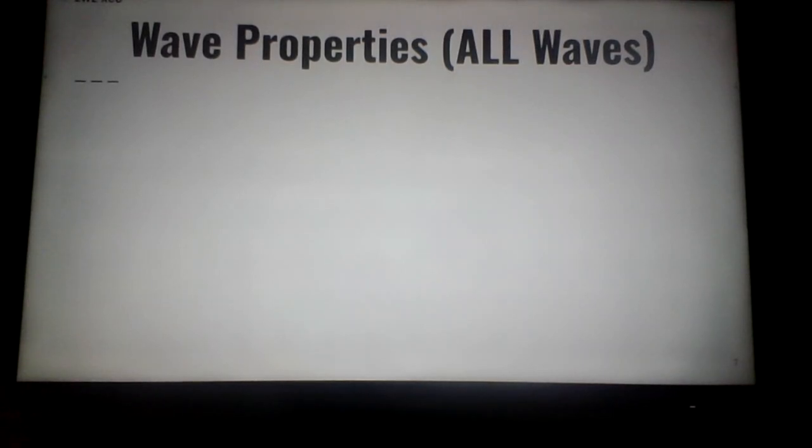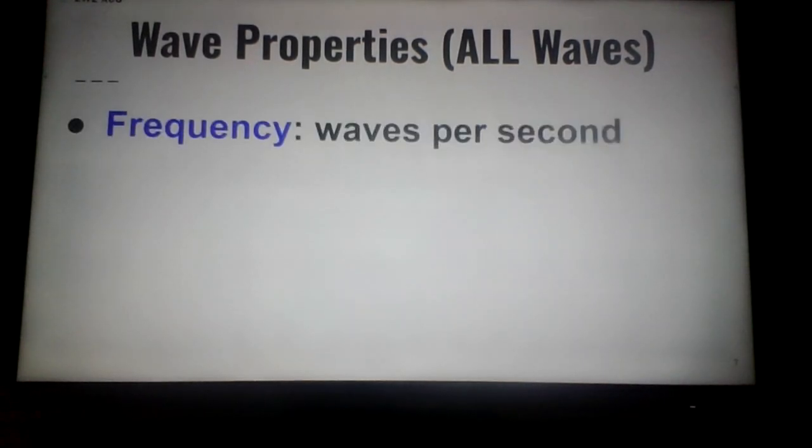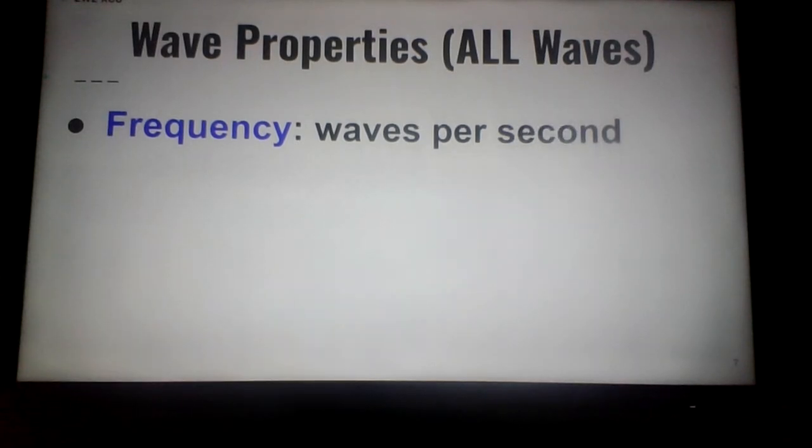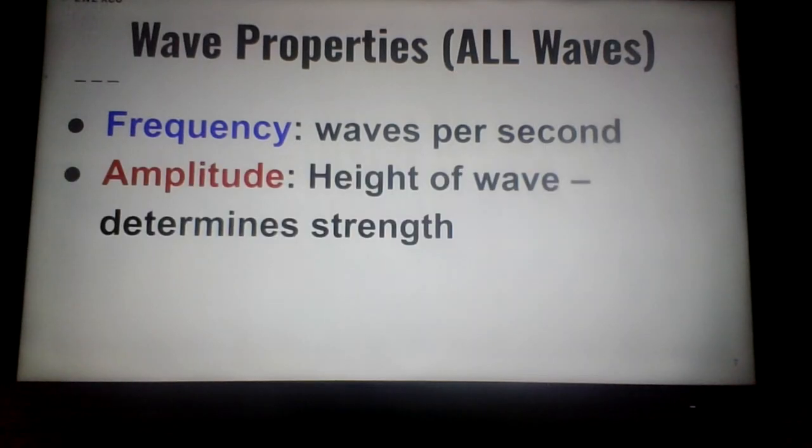Now, all waves have these properties, no matter which kind of wave we're talking about. All waves have what we call frequency, and frequency in general means how often an event happens, and the time part of that frequency could change. But we measure wave frequency in how many waves per second happen, how many sound waves enter your ear, or how many light waves enter your eyes every second.